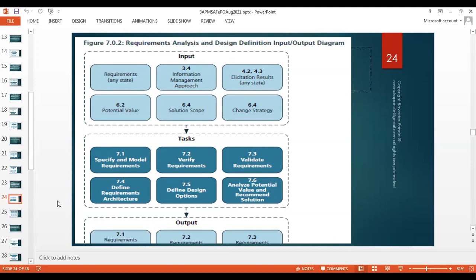We're going to do a hands-on SWOT analysis also, and we will try to build some SWOT analysis type of options, study their weightages across those four quadrants, right? And then analyze potential value and recommend a solution. These defined design options are basically an auditable artifact to come to a conclusion where you recommend a solution, right? And that's how we normally suggest the solution development to the actual development team, which is ready for them. So they just start constructing, they just start implementing, right?